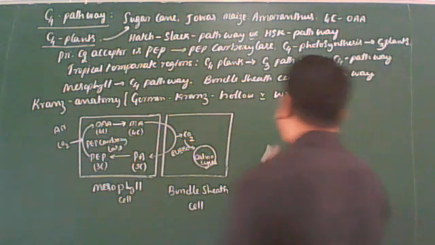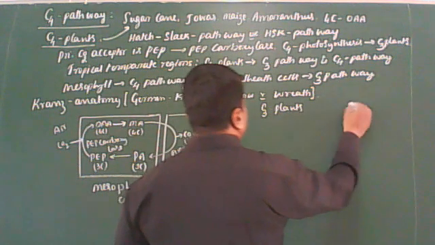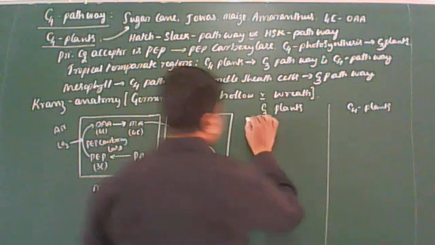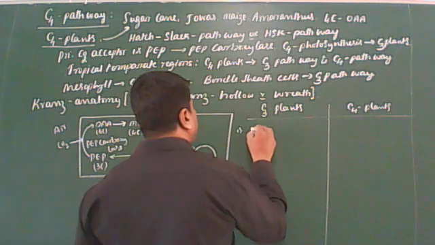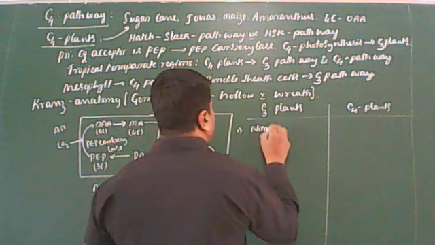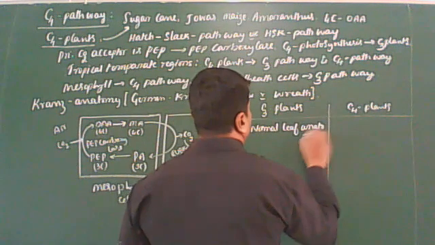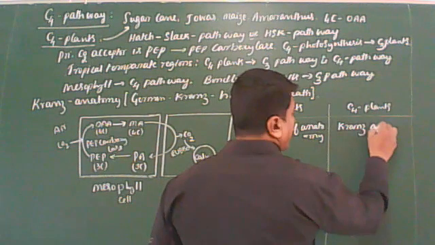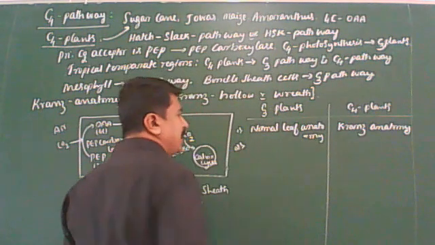Clear? Now let us come to the differences between C3 plants and C4 plants. Some simple differences we are going to discuss between these two. Number one, C3 plants are plants with normal leaf anatomy, and C4 plants are plants with Kranz anatomy.